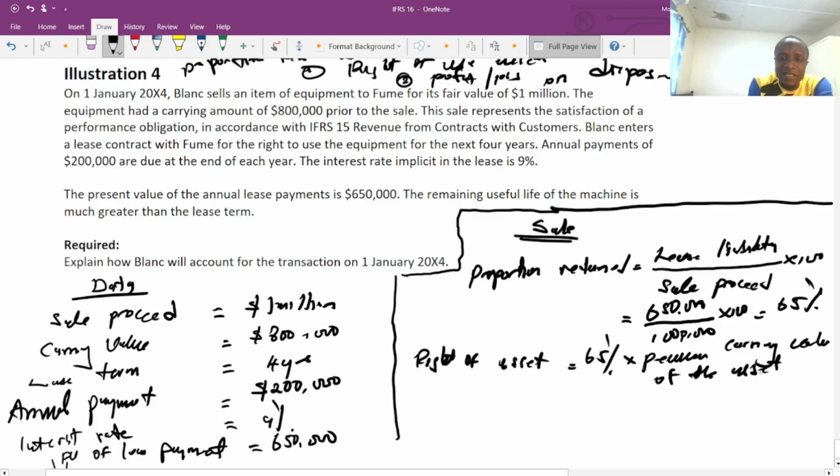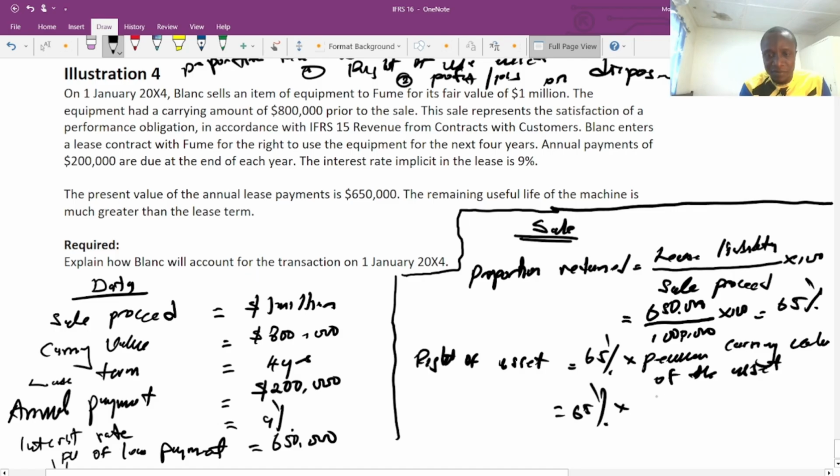Why? The reason is that the value of the asset is what initially has been used to recognize the asset in the financial statement of the seller. So we need to use that same value to recognize the proportion retained.